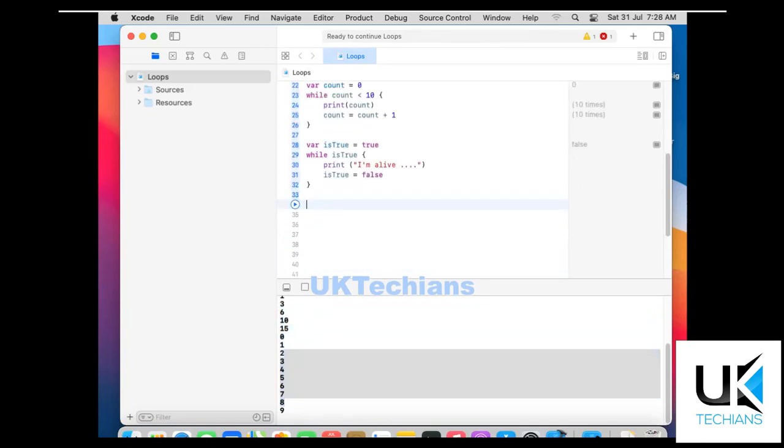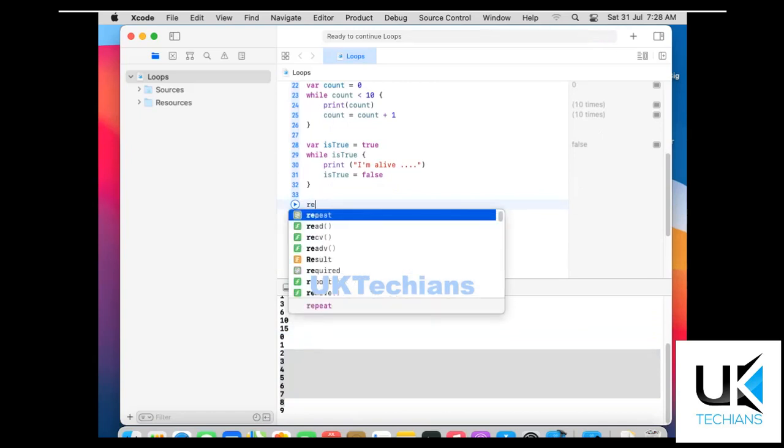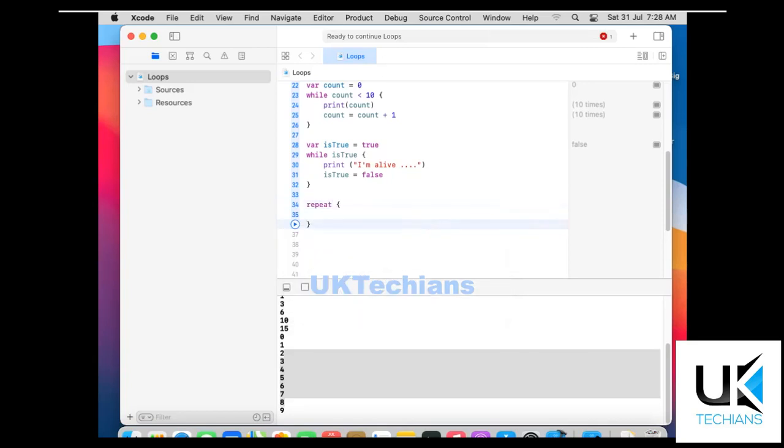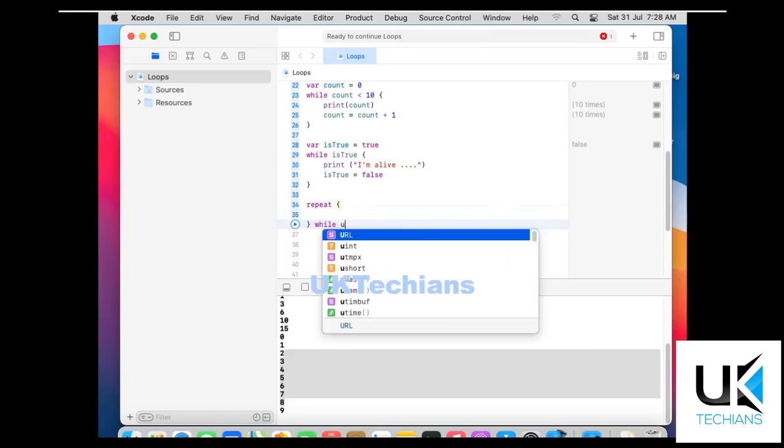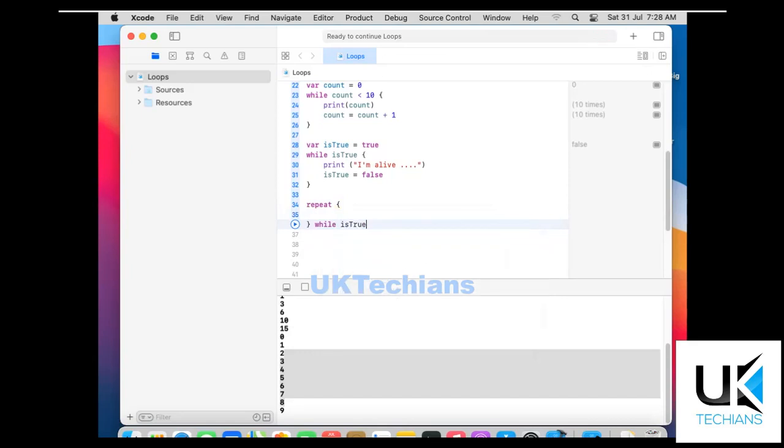So what I'm trying to say is there is a loop which repeats and repeats like this. We define the statement here and while isTrue, like this. This is the condition, and we are trying here not to use the loop if isTrue is equal to false.